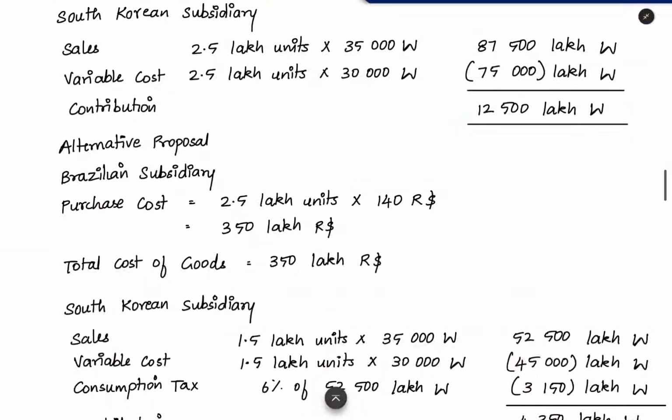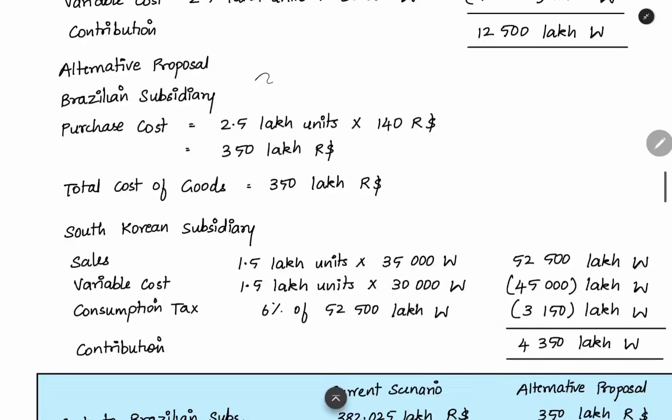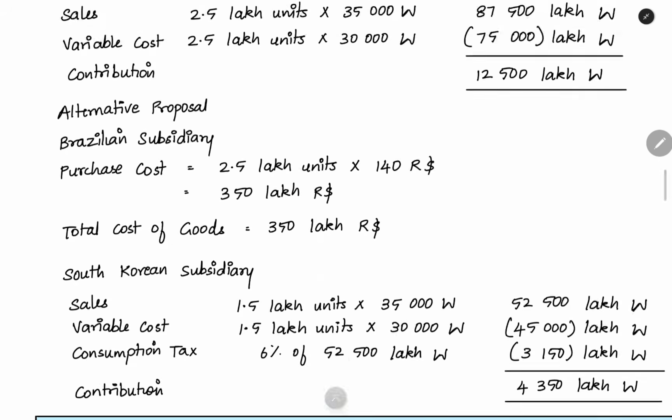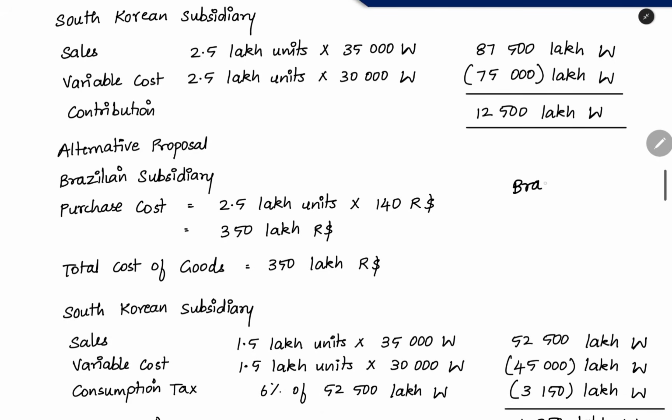Okay, now we found the contribution. Alternatively, using the alternative proposal, what will be the situation? For the Brazil subsidiary, 2.5 lakh units is the annual requirement. It will be purchased from a Brazil manufacturing unit, which is controlled by a German company. That manufacturing unit is also in Brazil, and we are also operating in Brazil as the Brazilian subsidiary. So it is like a local purchase only.